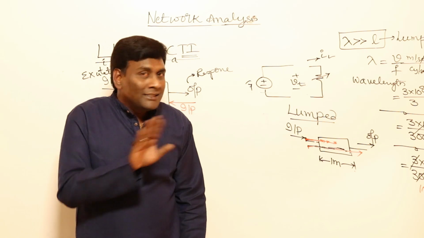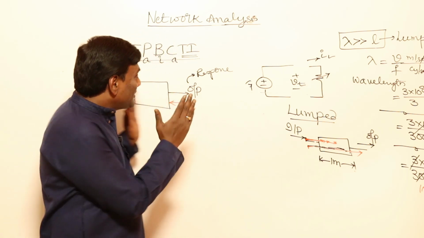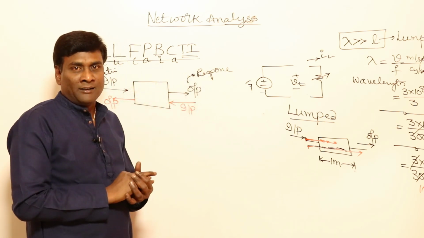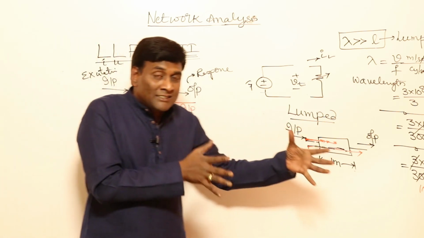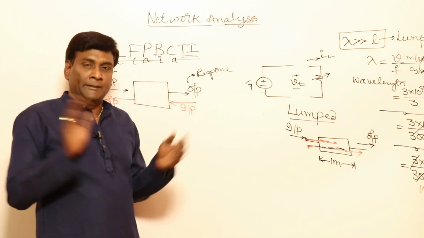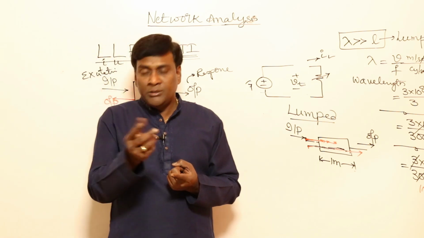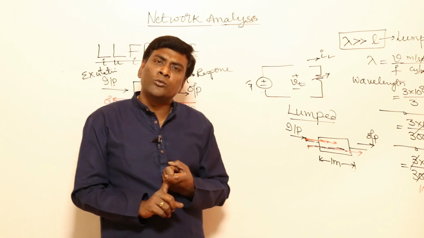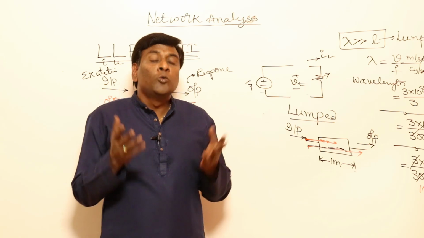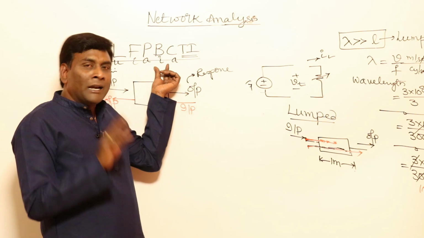So don't think that all capacitors are bilateral, but the capacitors in our network theory are bilateral. Whatever system is bilateral, such systems only we are going to analyze in network theory. Don't think that in power electronics that capacitor may be unilateral, so how to analyze with network theory? Who is asking you to analyze with network theory? Network theory is meant for bilateral only.